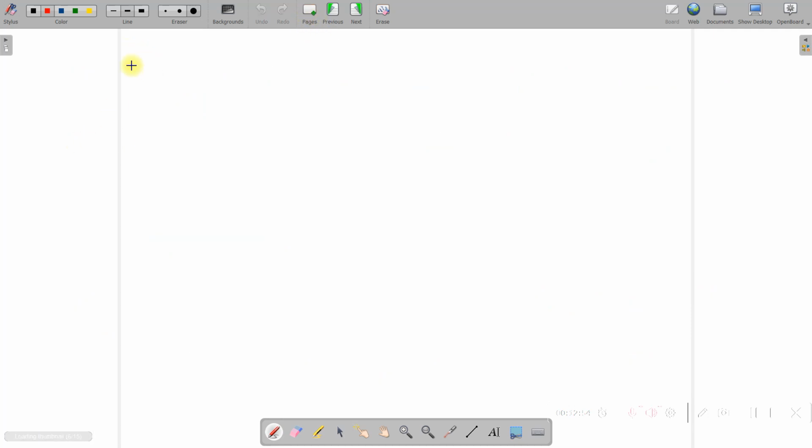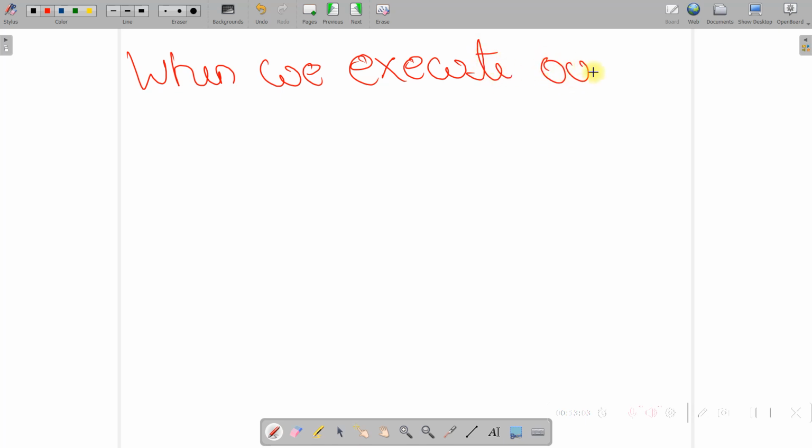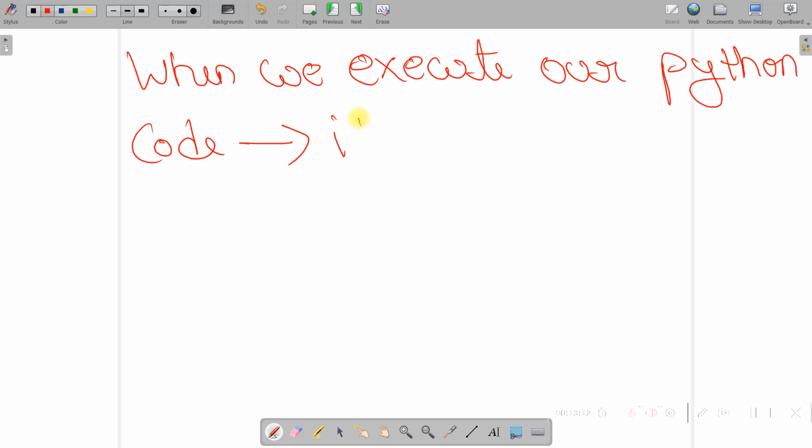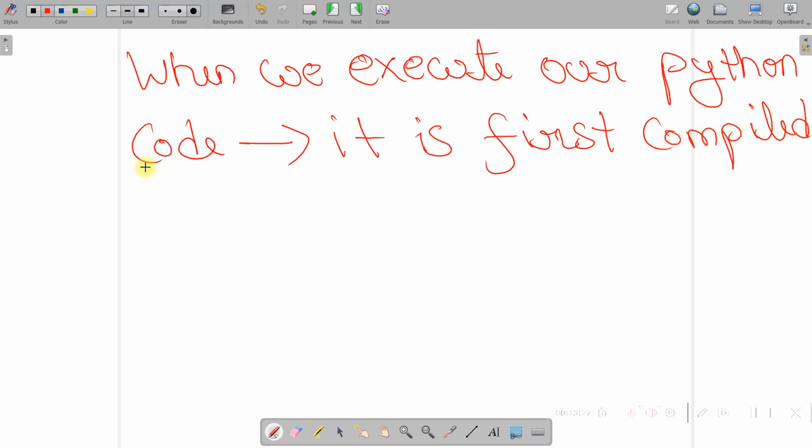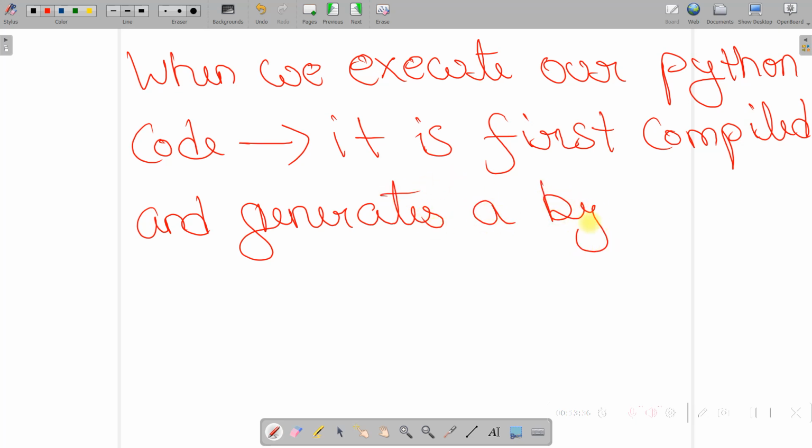Because when we execute our Python code, what happens? It is first compiled and generates a bytecode.